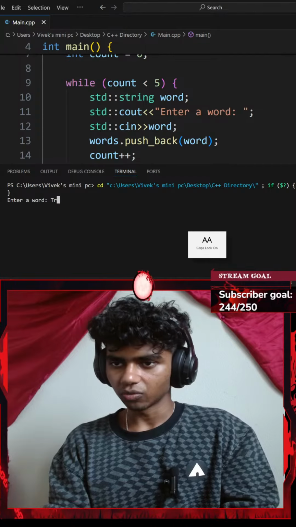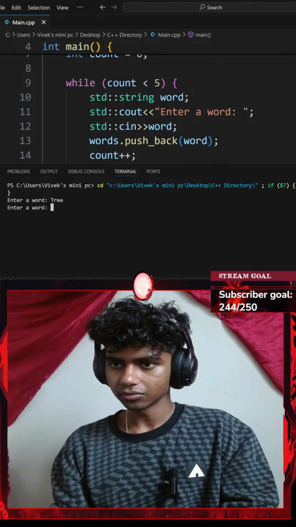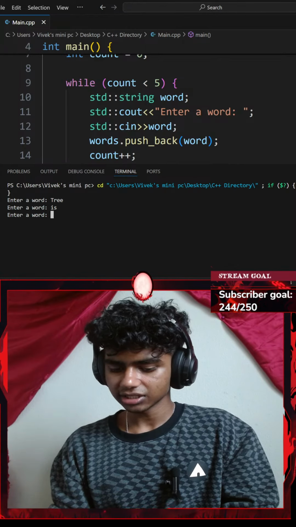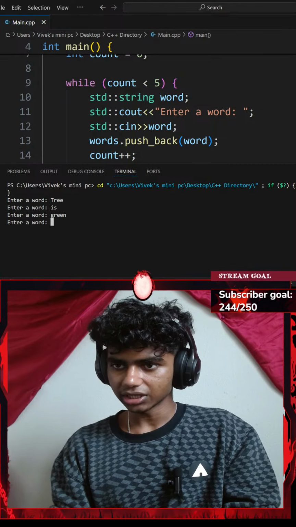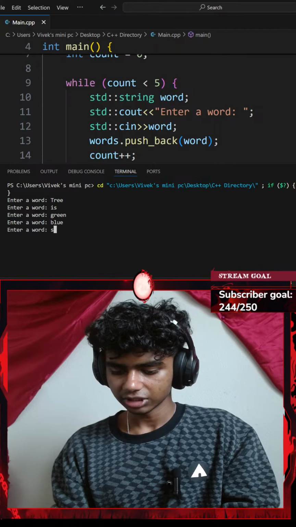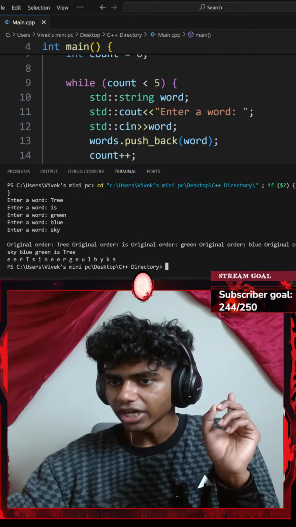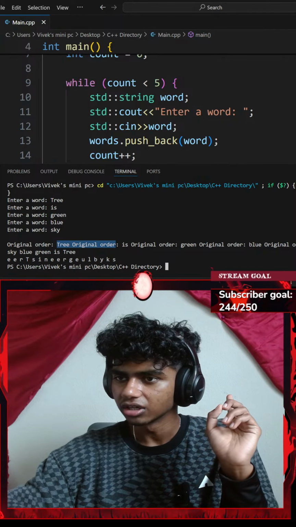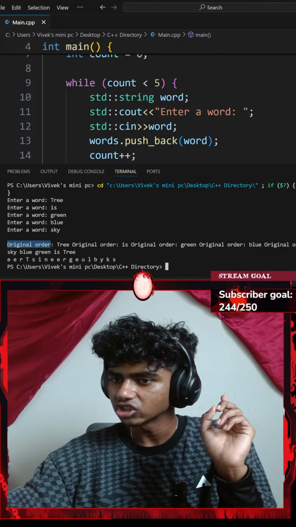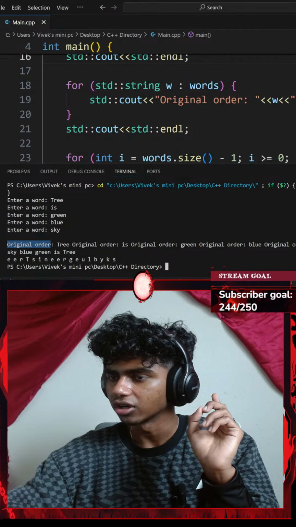So it says enter a word. Let's go with tree is green. Let's go with blue sky. So the original one says tree original order. It says original order. Why does it say tree original order?